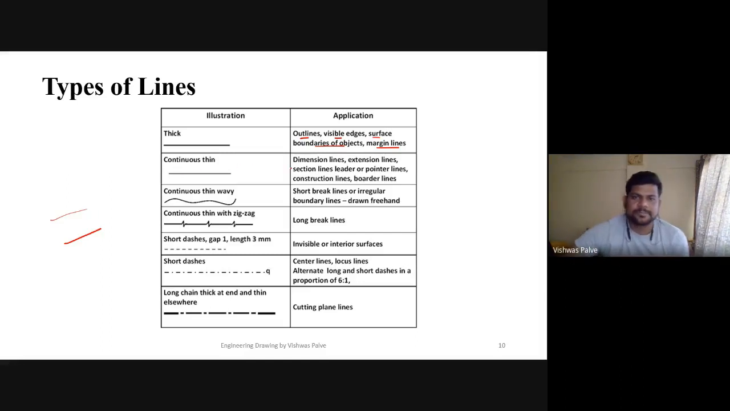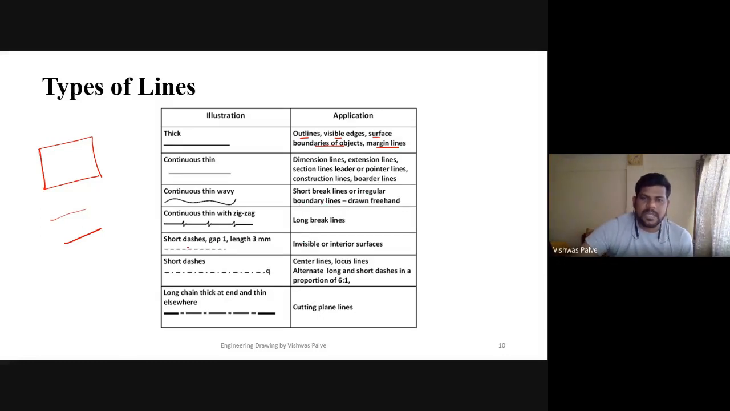Thin line is used for dimension line, extension line, then section line, leader line, pointer line. Suppose we are drawing on a same plain paper and we have to show some different lines of an object, then there should be some bifurcation of line. Whenever we are using projection lines, a projection or extension line, then we use a thin line. Then continuous wavy line for short break or irregular boundaries.